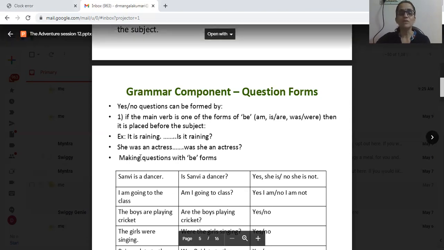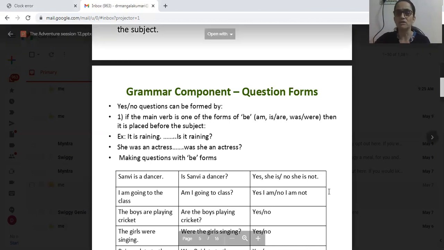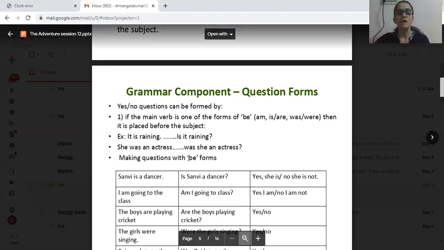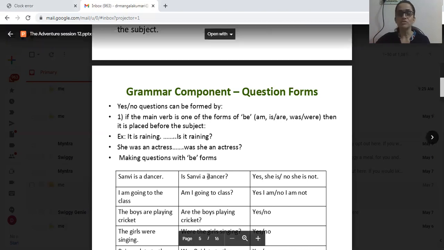Second example: she was an actress. In this, was itself is the main verb. Though it is a be form auxiliary helping verb, it itself is the main verb here. No other main verbs are there in this sentence. So was is the only verb. Then how to change this into a yes or no question?